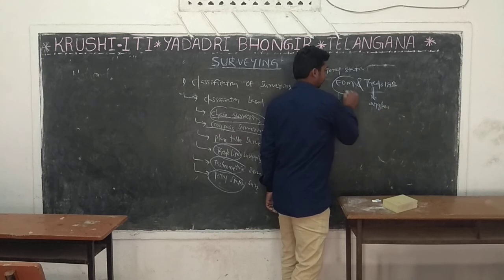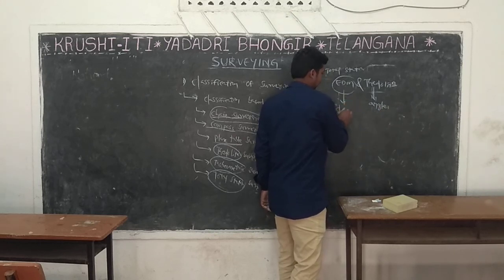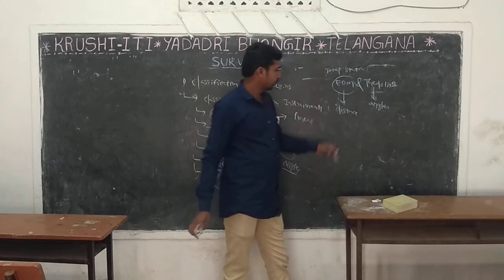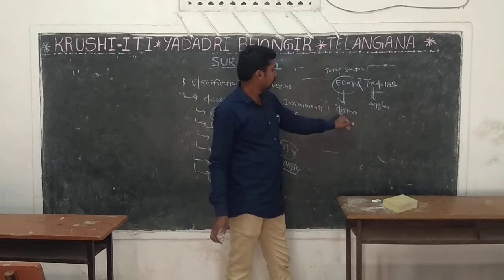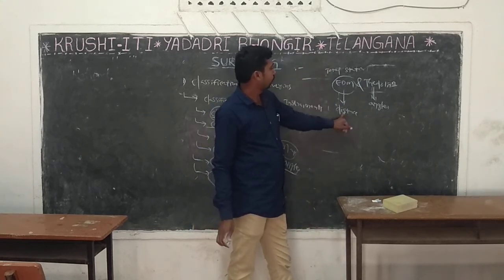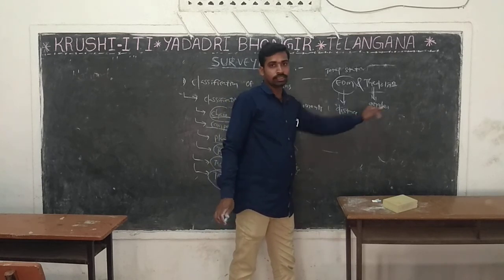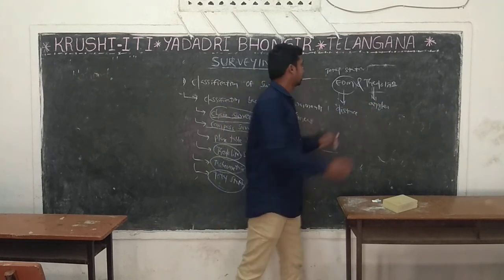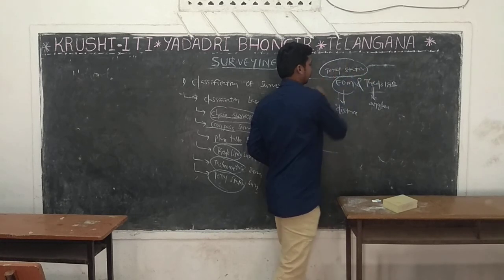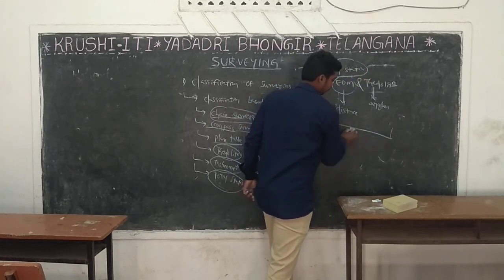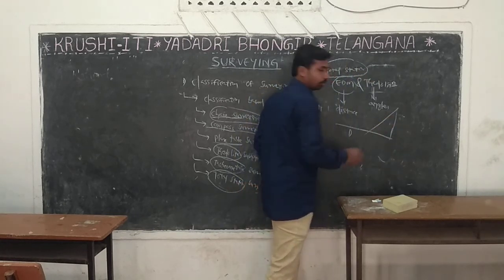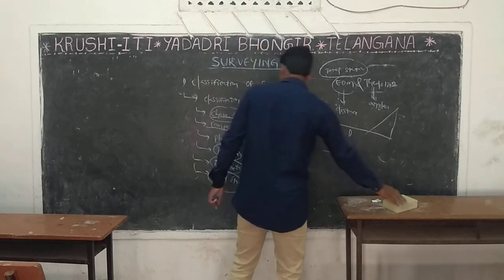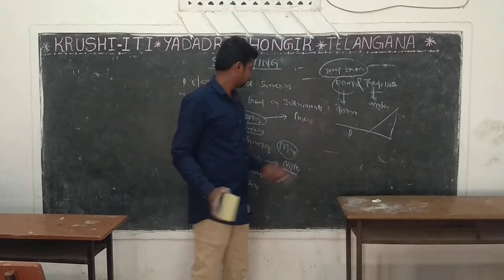EDM is used to find out the distance. We have to find out the distance and angles. This is distance, this is height. Total station, we discuss later.